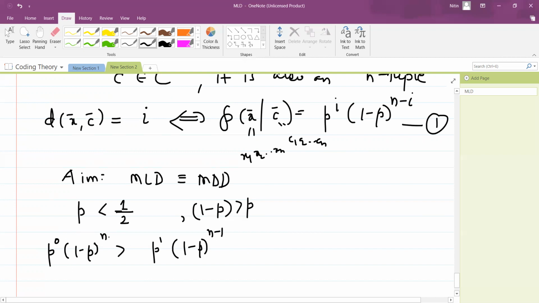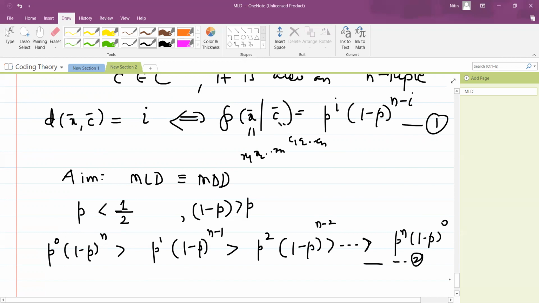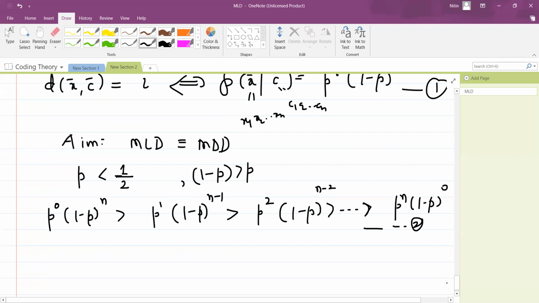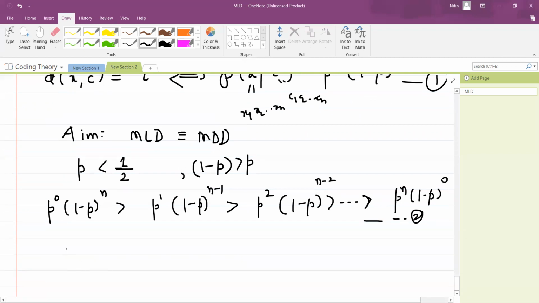Such a quantity will be bigger for smaller values of i. Here, what is the value of i? The value of i is 0, and here the value of i is 1. So it's easy to see. Similarly, this will be bigger than p squared into 1 minus p raised to n minus 2. And what is the last one? The last one is greater than p raised to n into 1 minus p raised to 0. I will just call this an expression. This is not an equation, this is an expression. Yes, this is true.